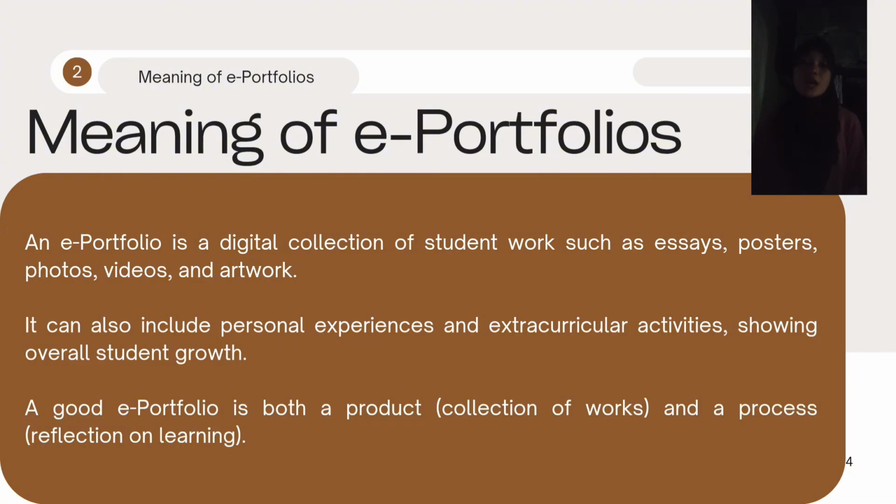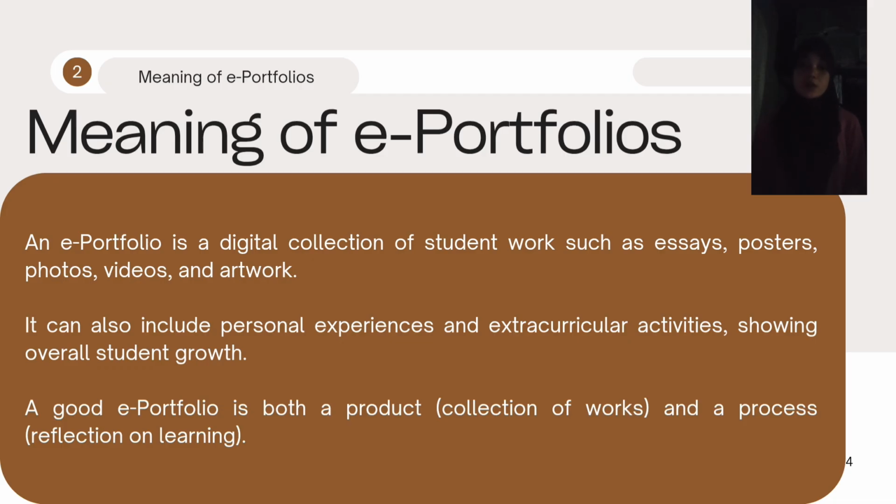And it serves as both a product, or digital collection of artifacts, and a process, or reflection and learning. The electronic portfolio is both something students create and something they learn from.